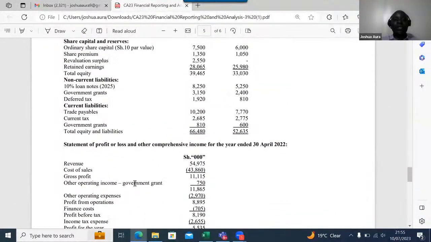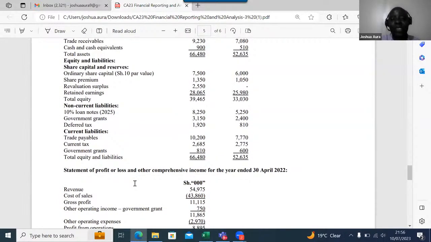Great. I love this. Now I would want you guys to do me a favor. Is there anybody who is able to calculate for me the interest that was paid in the year? How much interest was paid in the year?